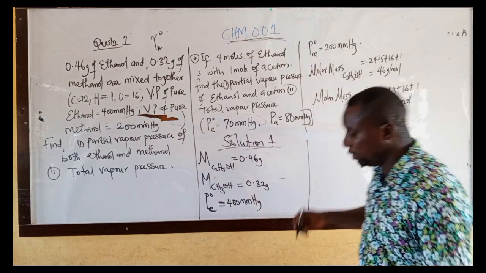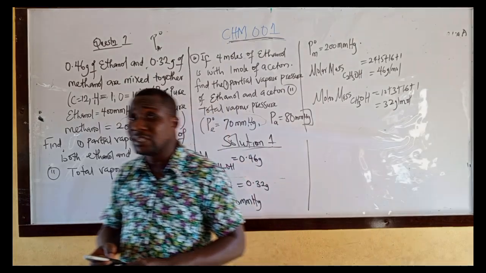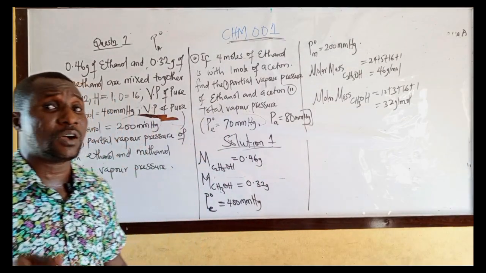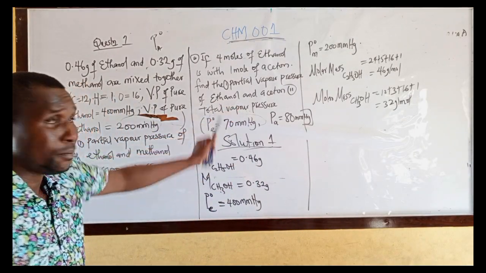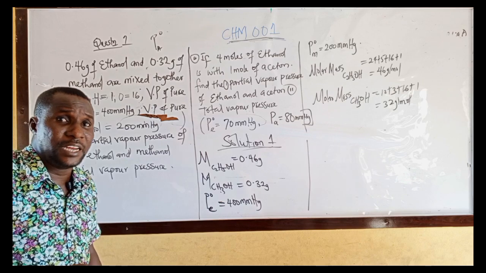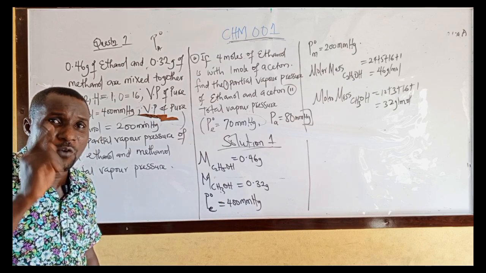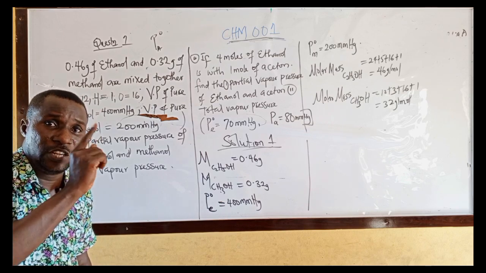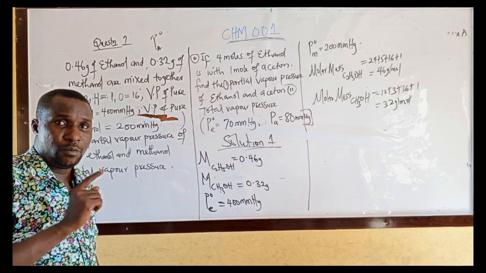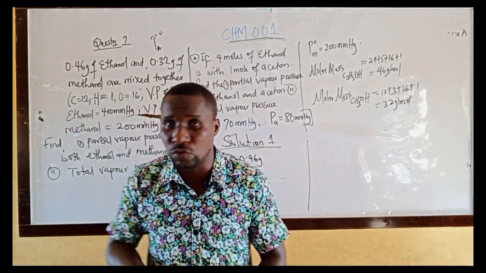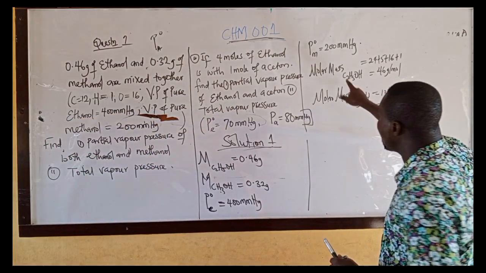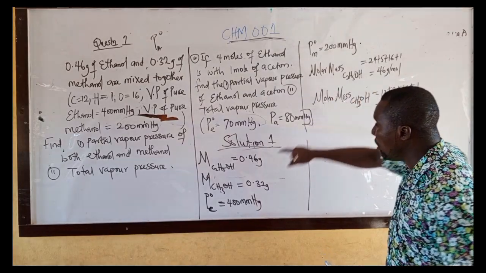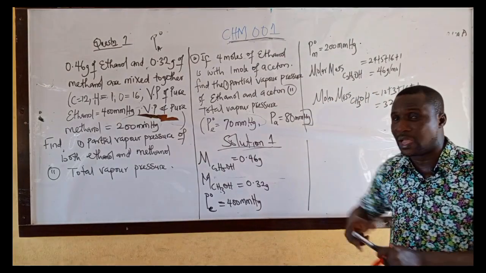Then we can use this before you can calculate the partial vapor pressure. Don't forget, you have to use the molar mass and mass to calculate their moles. Then get the mole fraction of each liquid in the solution. How can we do that? What about calculating the mole of 0.46 grams of ethanol?